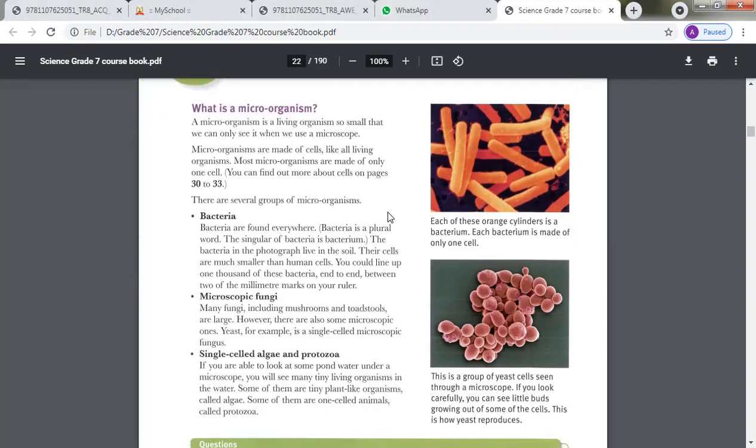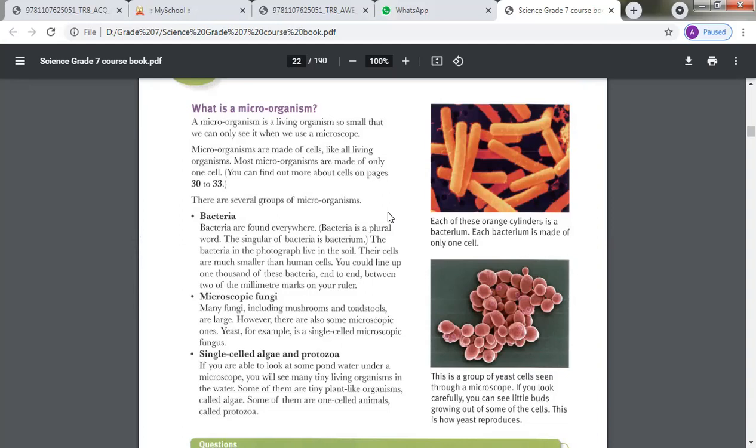Number one, bacteria. Bacteria are found everywhere. Okay, and you can see bacteria in the photograph. This is a photograph of bacteria that you can see in the soil.